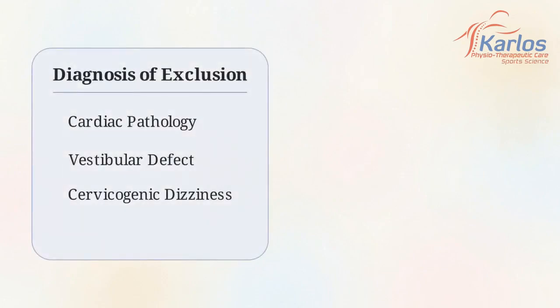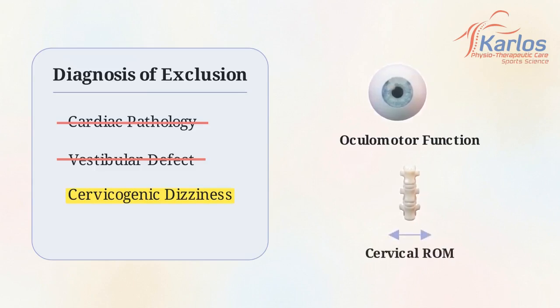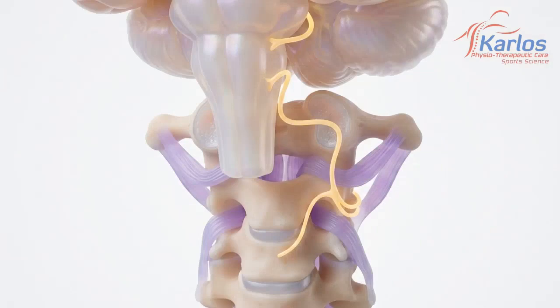Guidelines from the Academy of Neurologic Physical Therapy define cervicogenic dizziness strictly as a diagnosis of exclusion. Other pathologies must be systematically ruled out. The clinical examination must include a focused assessment of oculomotor function and cervical range of motion. Resolving this treatment-resistant triad requires tracing the neurological pathway from the cervical joint directly into the autonomic nervous system.